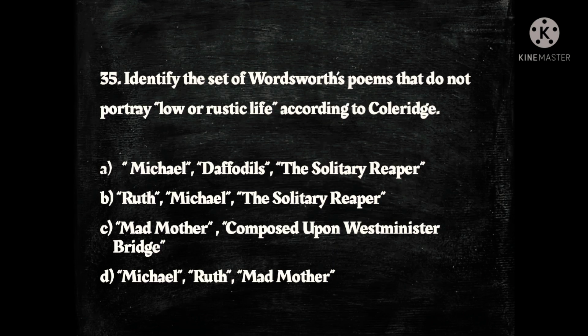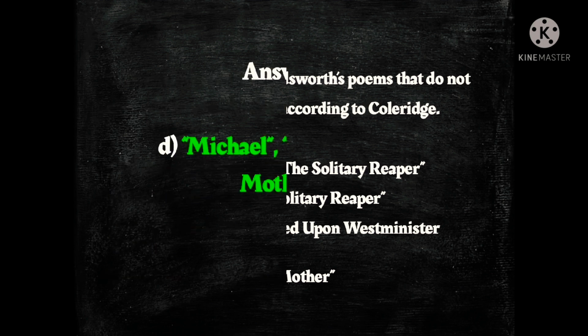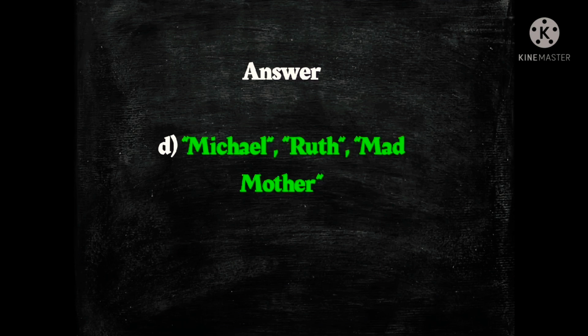And next and final question is, identify the set of Wordsworth's poems that do not portray low or rustic life according to Coleridge. The options are A, Michael, Daffodils and the Solitary Reaper, B, Ruth, Michael, Solitary Reaper, C, Mad Mother, Composed upon Westminster Bridge and D, Michael, Ruth, Mad Mother. And the answer is D, Michael, Ruth and Mad Mother.